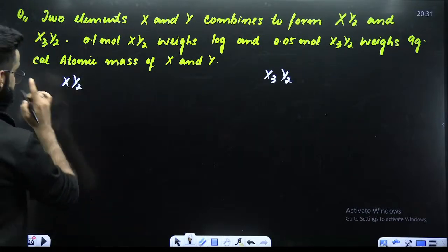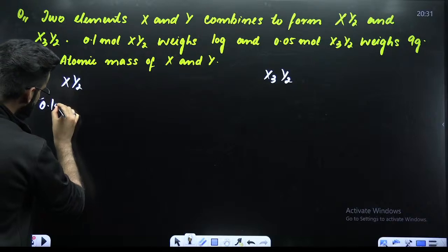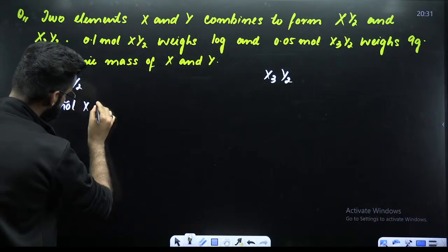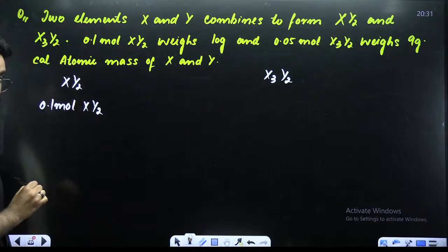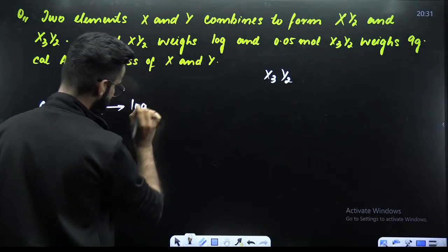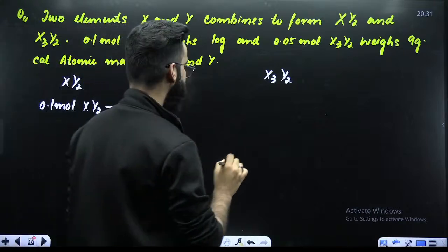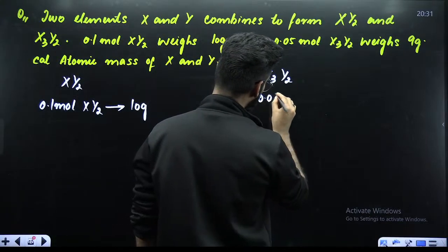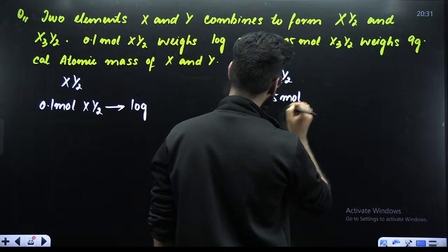As far as the question is concerned, 0.1 mole of XY2, its mass is how much? 10 grams. Similarly, 0.05 moles of X3Y2.